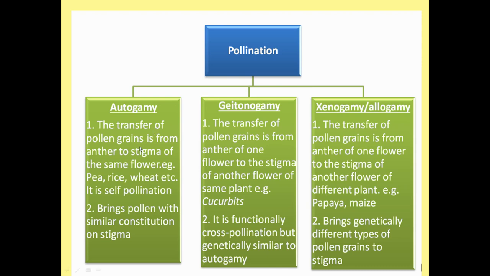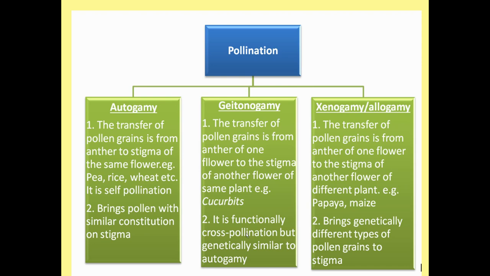This type of pollination is referred to as autogamy and it is similar to self-pollination. It occurs in pea, rice and wheat. As you can see, the pollen as well as eggs belong to the same flower, so it does not bring about any sort of genetic variability in the future seed. Now move to geitonogamy. When pollen land on the stigma of another flower of the same plant, as in the case of cucurbits, it is functionally cross-pollination, but it also does not bring about any genetic variability in future seeds.